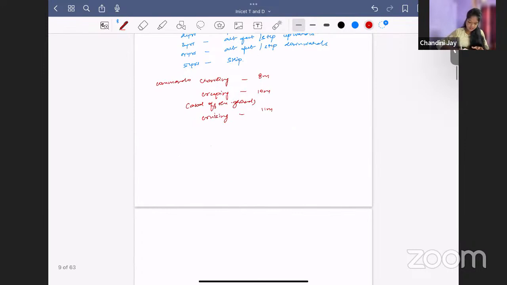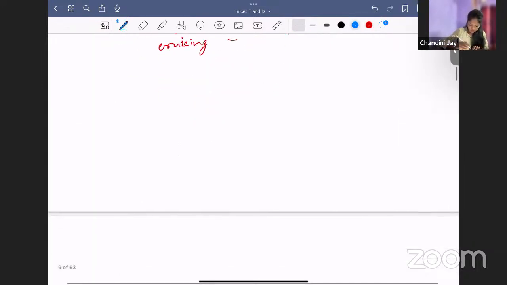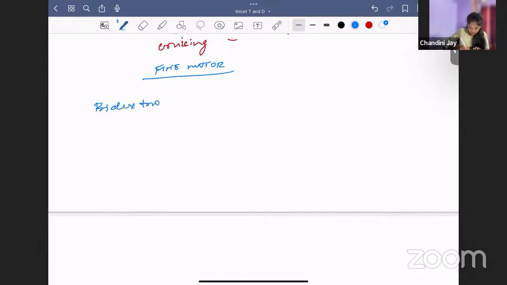Okay. Now next is the fine motor milestones. We'll go with the fine motor milestones. So fine motor milestones start with bidextrous reach at, just now we saw, 4 months. Unidextrous reach at 6 months.